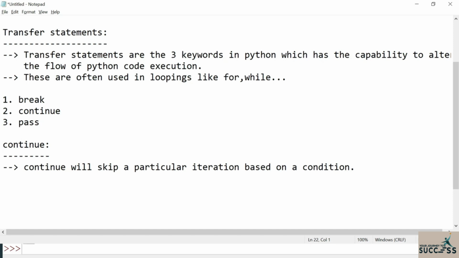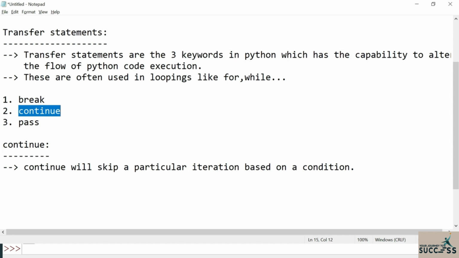In this tutorial we are discussing the second type of transfer statement in Python, that is nothing but continue. Let us see how this continue will work. Continue is a keyword again. It has the capability to skip a particular iteration.